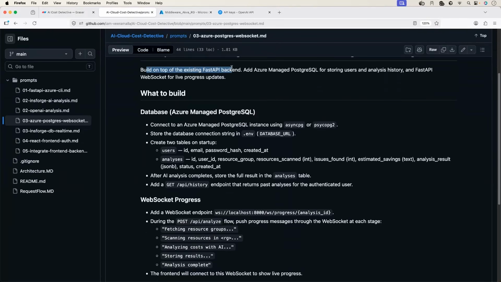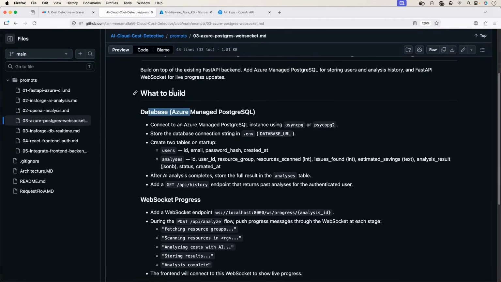Build on top of the existing FastAPI backend, whatever we have till now. Add Azure managed Postgres for storing user analysis history and a FastAPI WebSocket for live progress updates. Same thing I just explained, but we are using the Azure managed Postgres service.